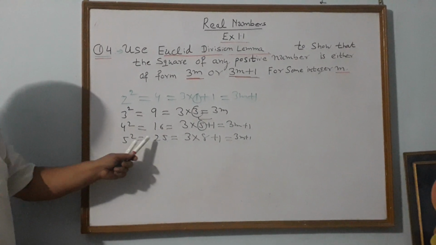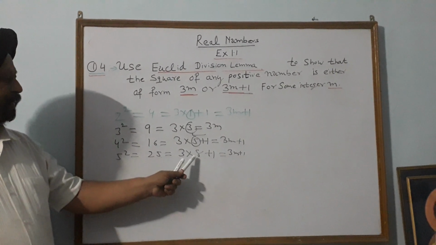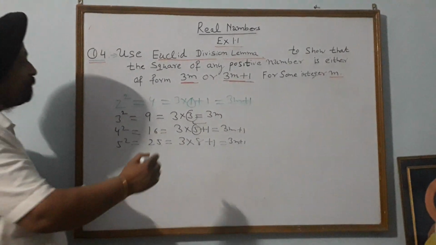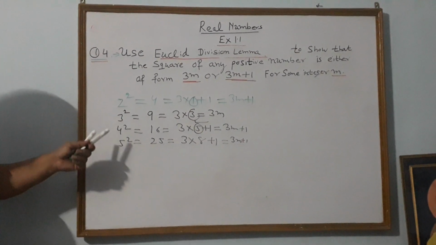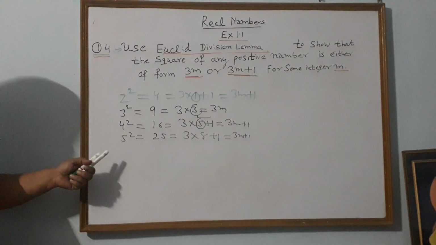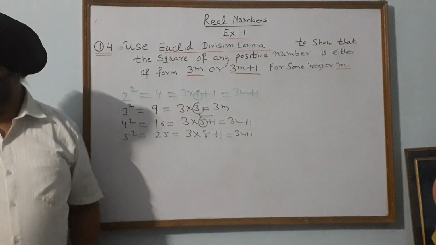Similarly, the square of 5 is 25. It is of the form 3 into 8 plus 1. What is m here? 8. So this is of the form 3m plus 1. So this is the meaning of this question: the square of any positive integer is either of the form 3m or 3m plus 1.